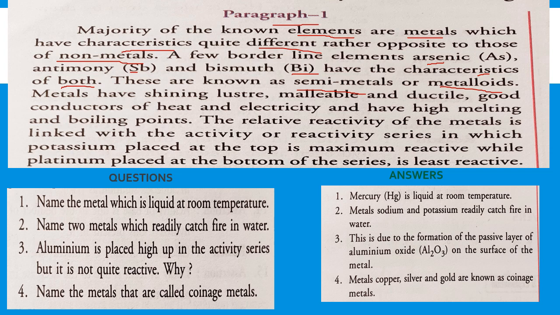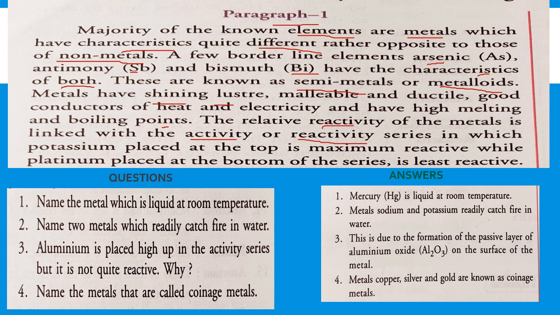Metals have shining luster, are malleable and ductile, good conductors of heat and electricity, and have high melting and boiling points. Just now you have learned all these properties under the physical properties. The relative reactivity of the metals is linked with the activity or reactivity series.